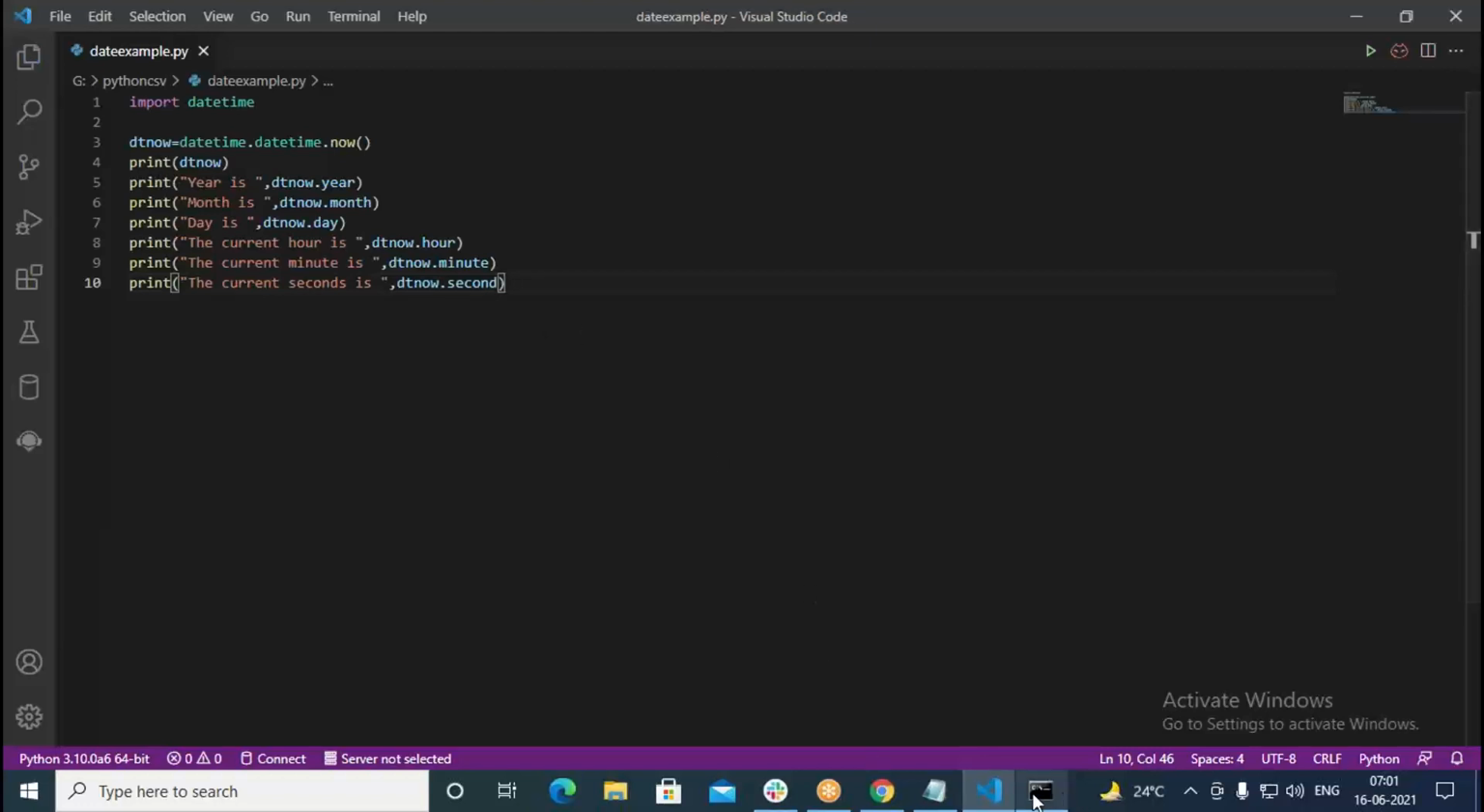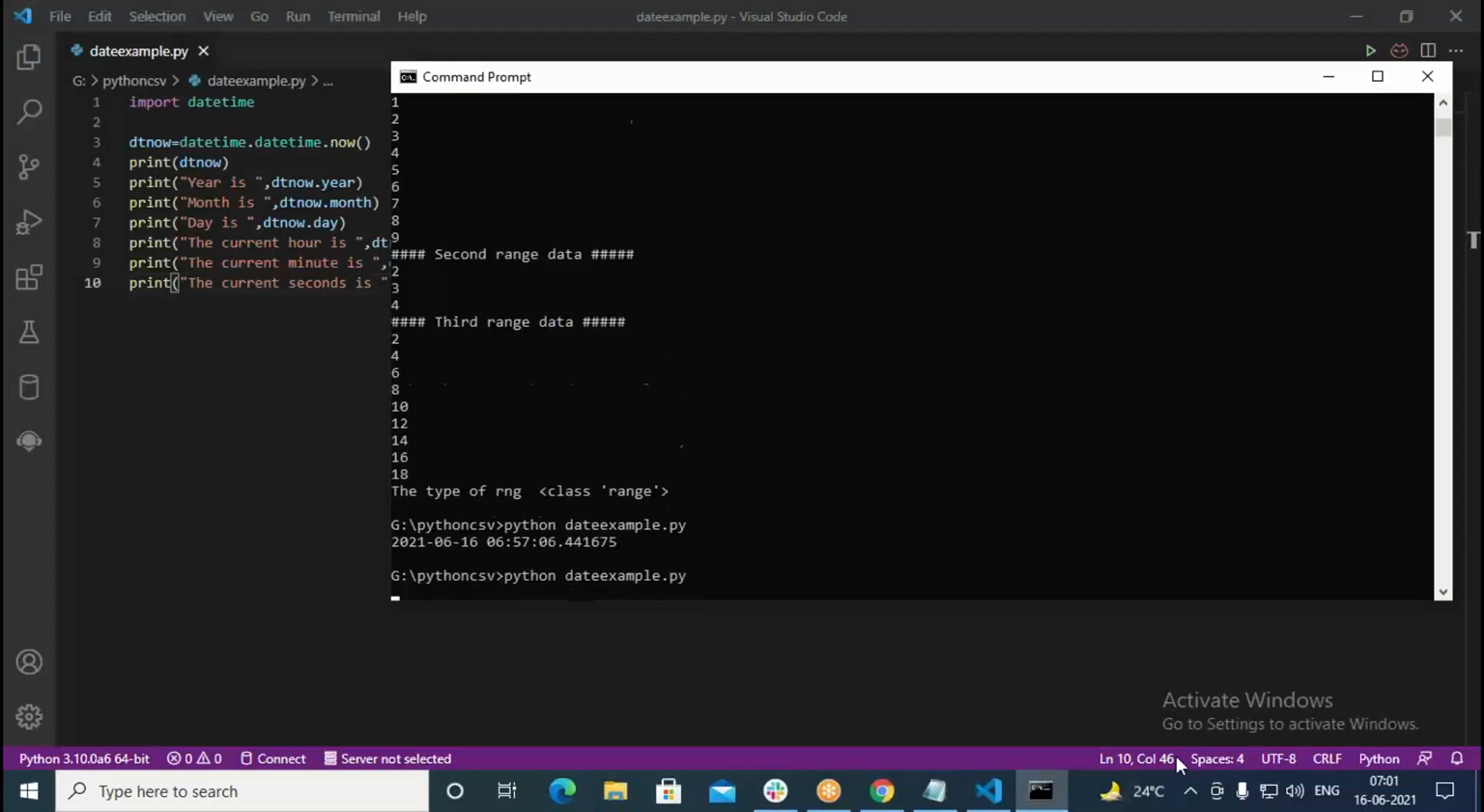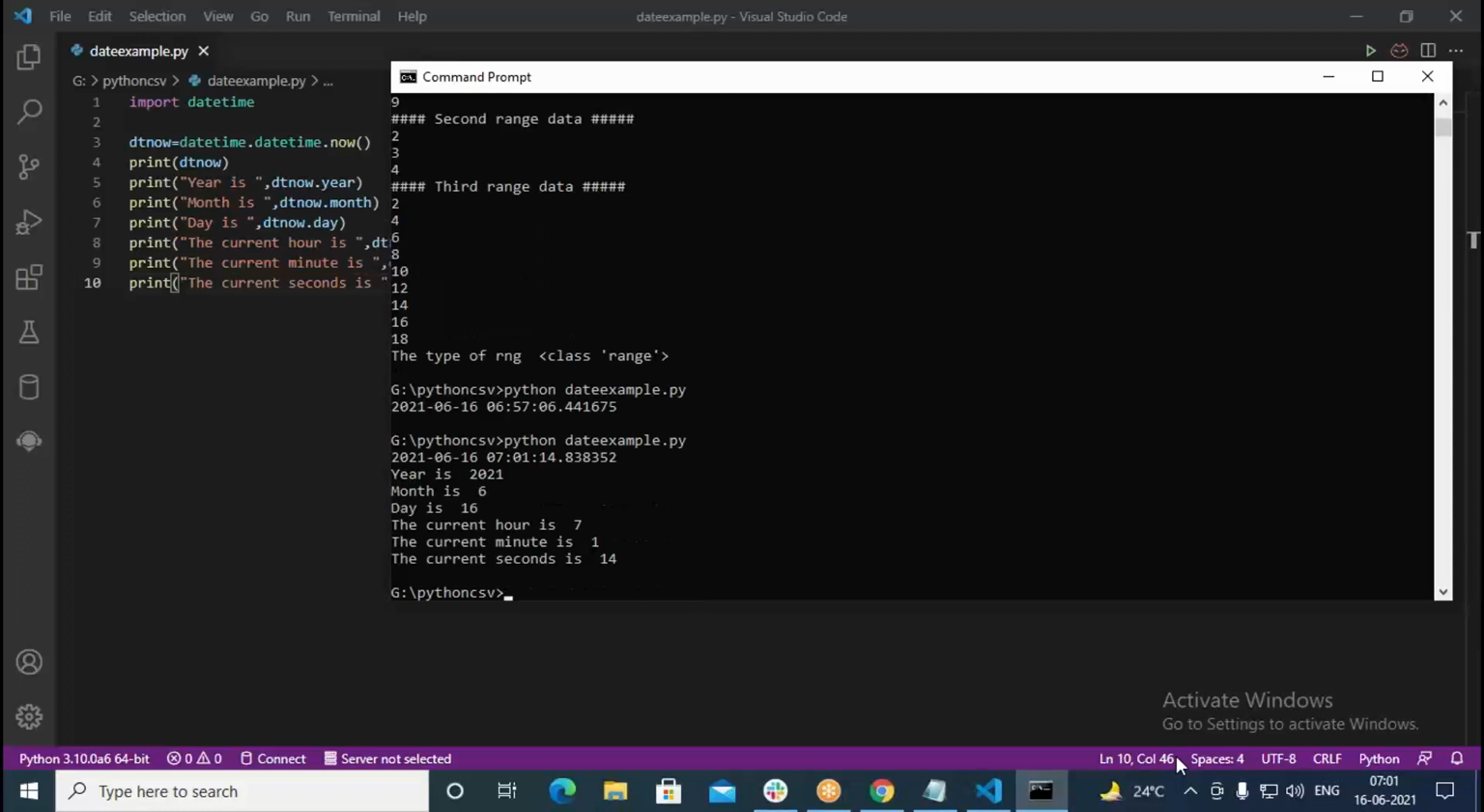Now once again run this. So what it says here, first it's printing the current date and time. Year is 2021, month is 6, day is 16, current hour is 7, current minute is 1, followed by current seconds is 14. Whatever 14 we have here, the same 14 we can find here also. So like this we can extract individual components from the given date time. You can get only hours, minutes, seconds, year, month, day.